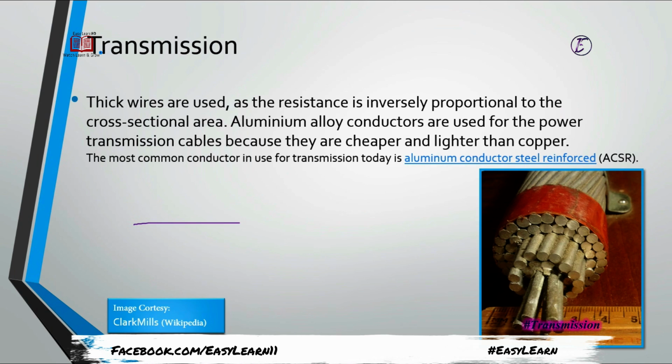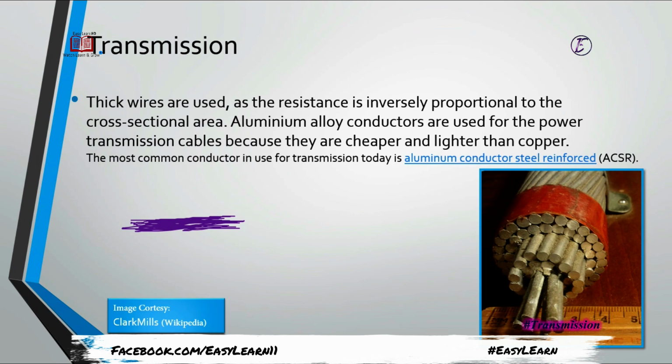If a simple wire is used, it has a high resistance. So if we increase the cross-sectional area by winding the same wire on it again and again, making a thicker wire, we can increase the diameter of the wire, and the more I can increase the diameter, the lesser the resistance I have to face.